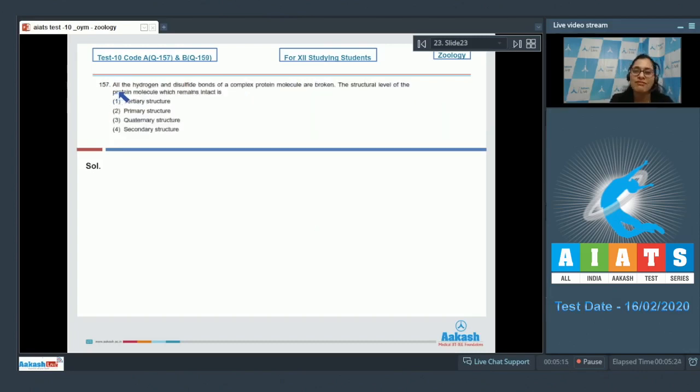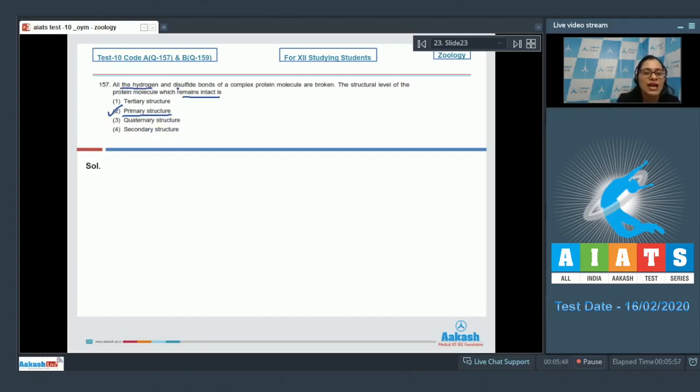Question number 157. All the hydrogen and disulfide bonds of a complex protein molecule are broken. The structural level of the protein molecule which remains intact is, and the options given are tertiary structure, primary structure, quaternary structure, secondary structure. And the correct answer to this question is option number 2, primary structure.